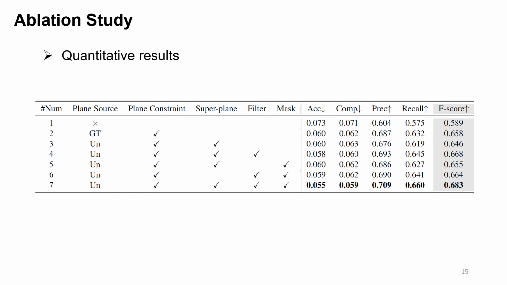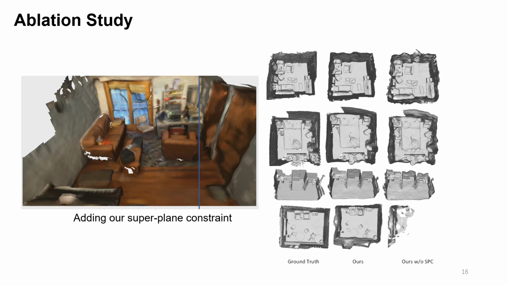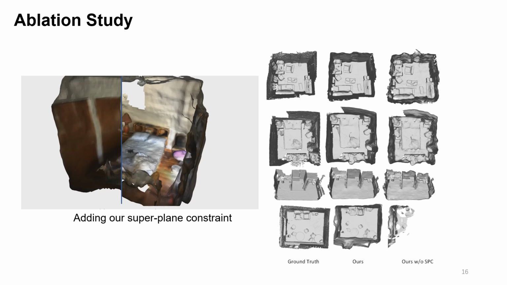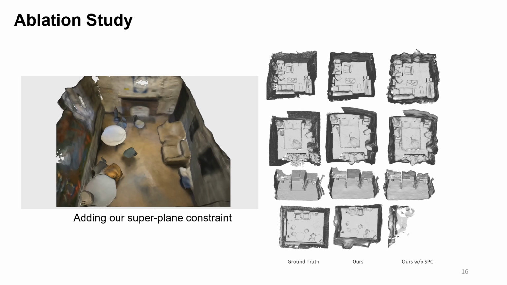We performed an ablation study on ScanNet. Quantitative results show the effectiveness of each component of our method. These qualitative results show that the quality of the reconstruction can be greatly improved with the addition of the proposed superplane constraint, as the ambiguity caused by the lack of texture can be resolved.